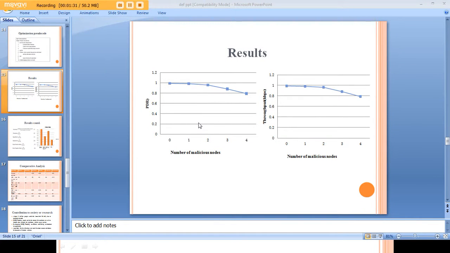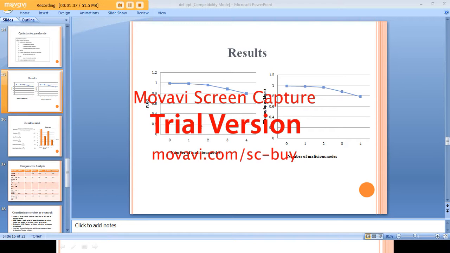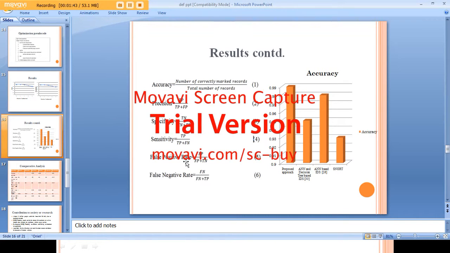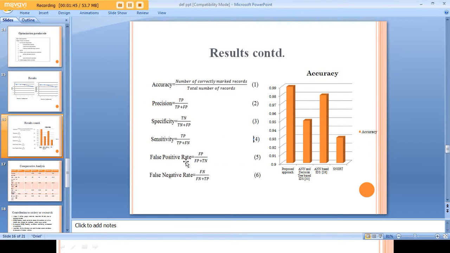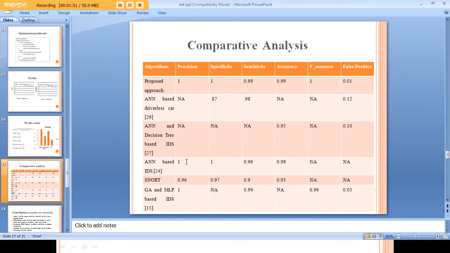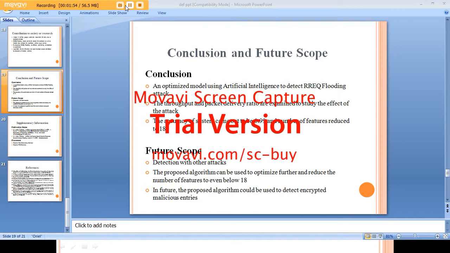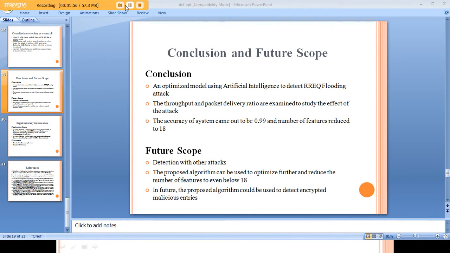When we increase the number of malicious nodes, the PDR decreases. Similarly, the throughput decreases. This is to study the trend of the PDR and throughput under the influence of a route request flooding attack. This is the result of our accuracy, and compared with others, we have these results. In future, we would like to detect more attacks and reduce the number of features to below 18. In this work, we have been able to reduce the features to 18.